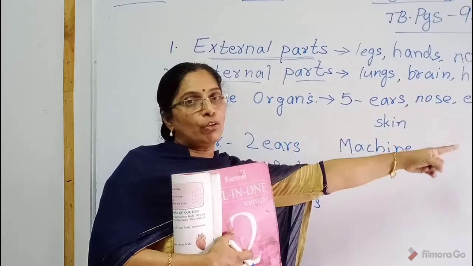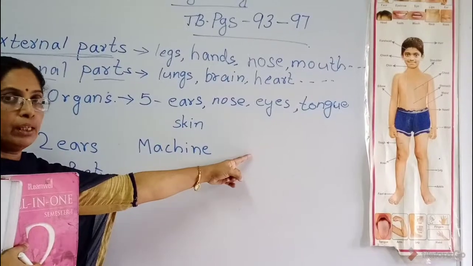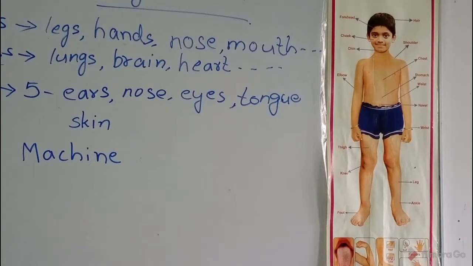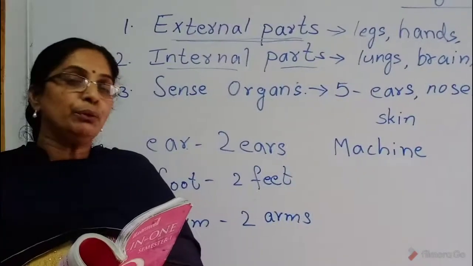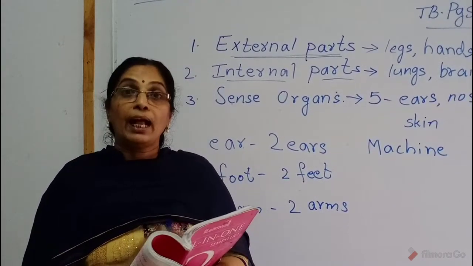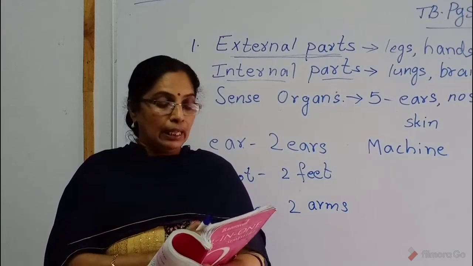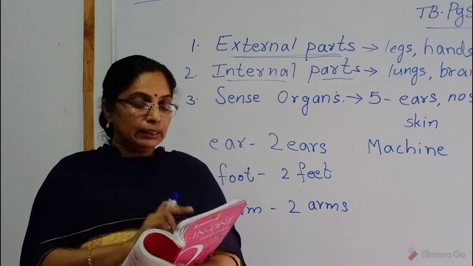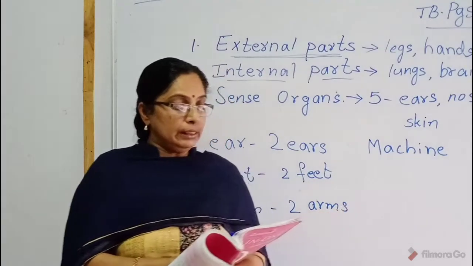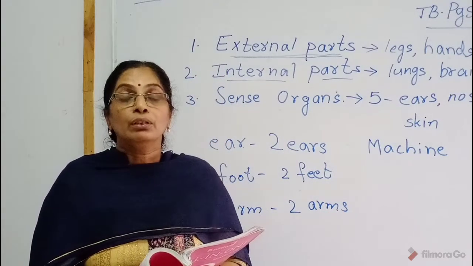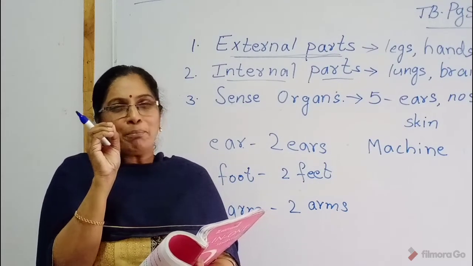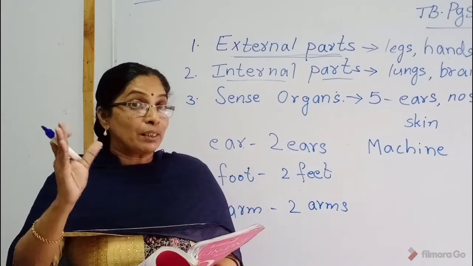Understood, children? I showed already the external parts of our body. One thing, children, you know, our nose and ears grow throughout our life, and even nails and hair also. Actually, that is not a part of our body. These two are part of our body. So our ears and nose will grow throughout our life. Small, not just a minute growth, not a big growth.